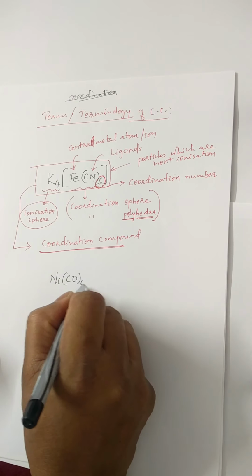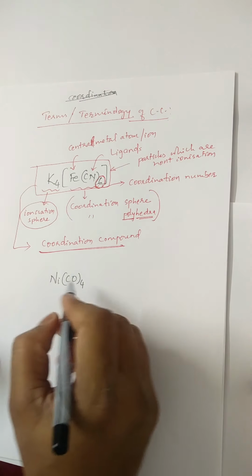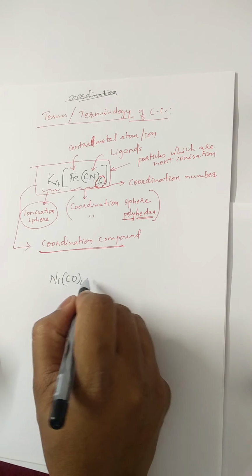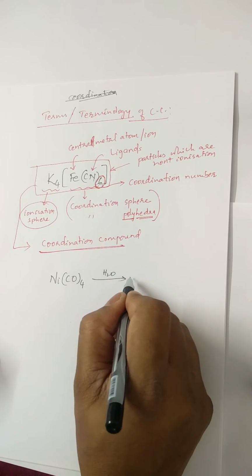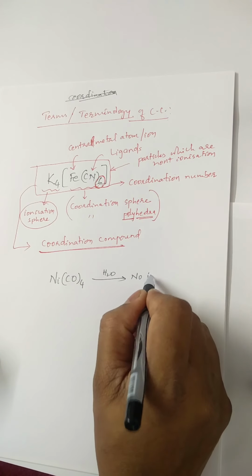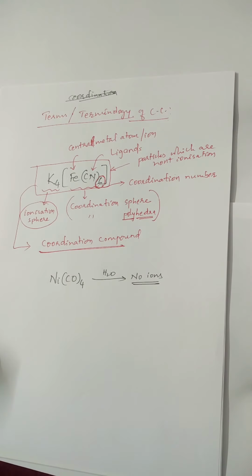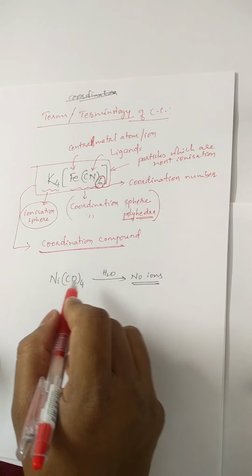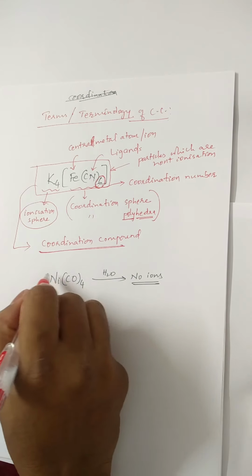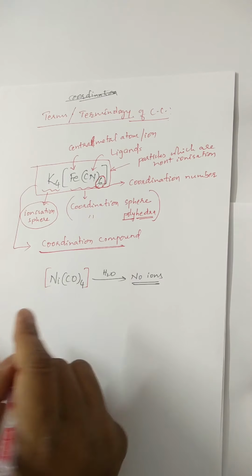Ni(CO)4. As we have just seen, this compound does not ionize in water, hence the use of square brackets is not required, or else if you want to use square brackets it should be like this.